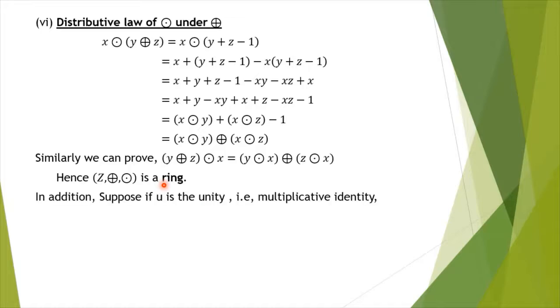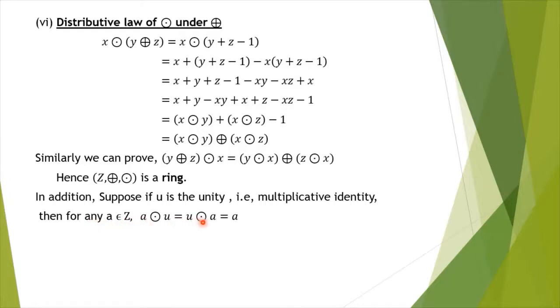But here we have to verify that this Z contains a unity element. Unity is nothing but the multiplicative identity. Suppose u is the unity, then it satisfies the condition for an identity under multiplication. So for any element a belonging to capital Z, a dot u is equal to u dot a is equal to a.